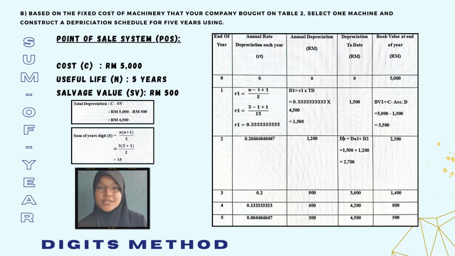To find out the annual rates of depreciation for each year, we use the formula R_t equals (n minus t plus 1) divided by S. Then to calculate the annual depreciation, we use the formula D_t equals R_t times TD. To find out the depreciation to date, we use DA equals DA before plus DA now. And lastly, to get the book value at the end of the year, we use BV_t equals C minus DA. After we calculate and substitute this information into the table, the final answer we get is 508 for the book value at the end of the year.